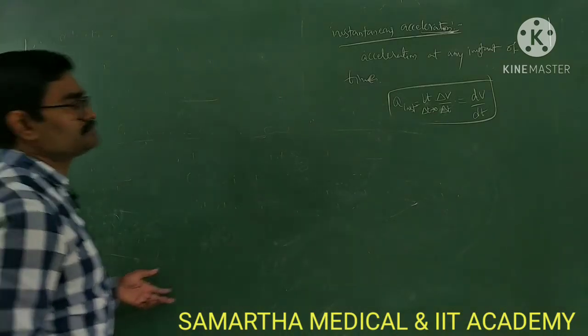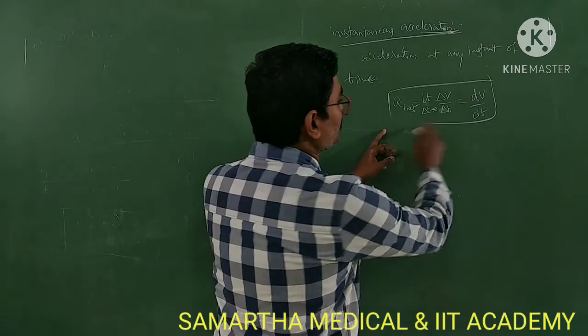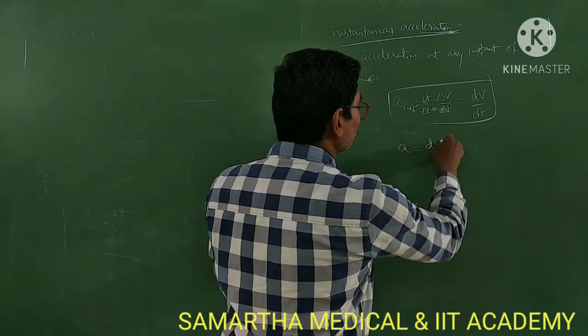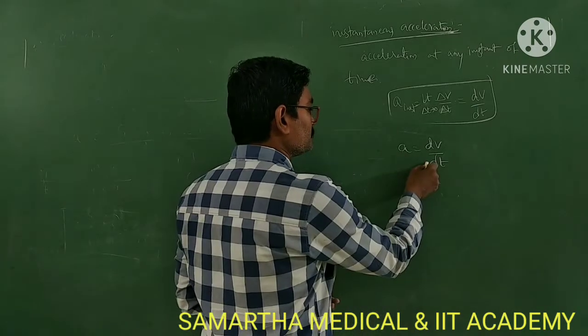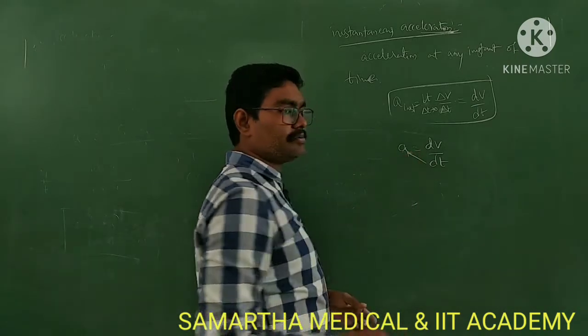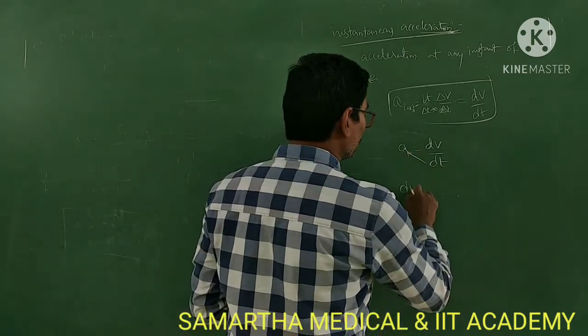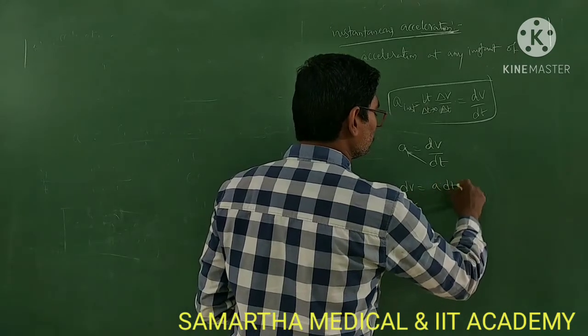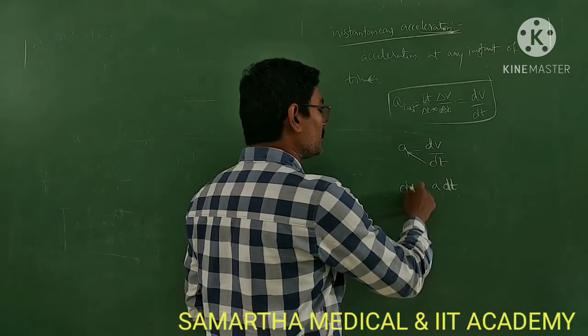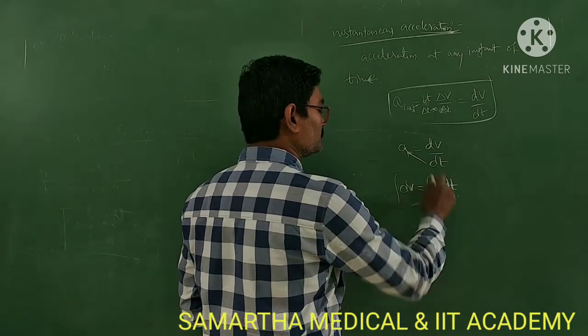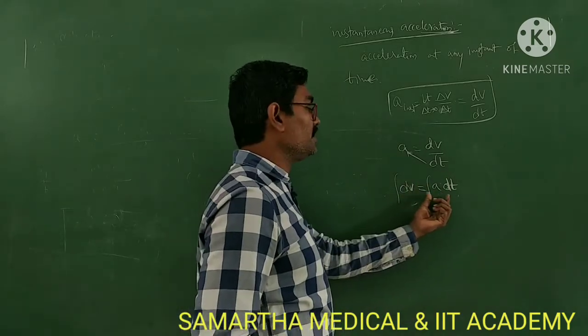So you got a instantaneous is equal to dV by dt. Next, cross multiply it: dV is equal to a into dt. If you want to find velocity, you can integrate on both sides: integral dV is equal to integral a dt.